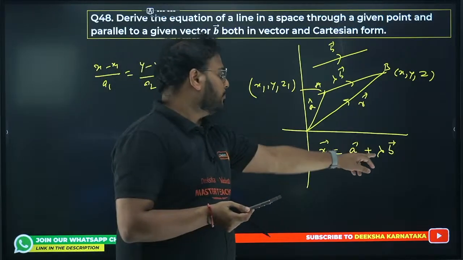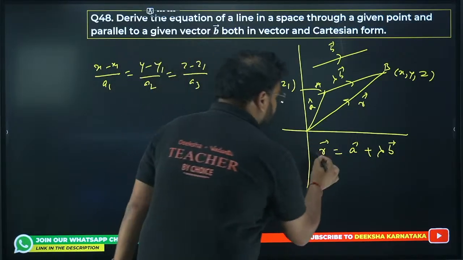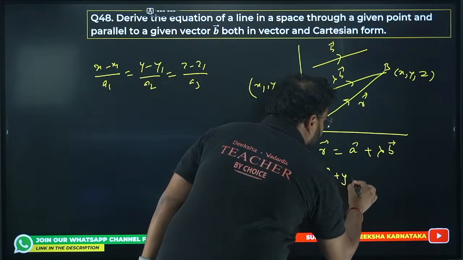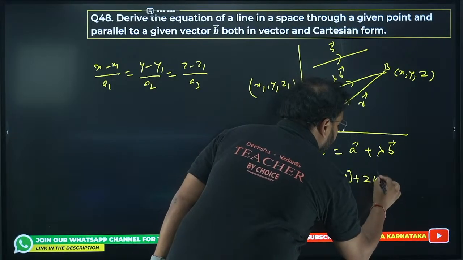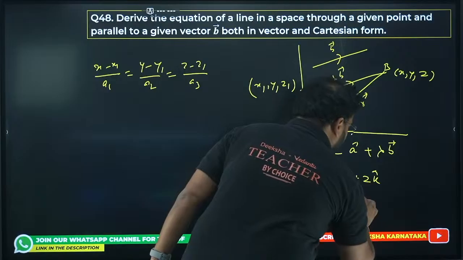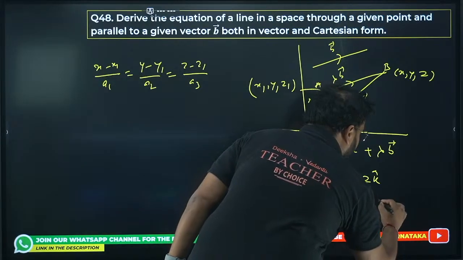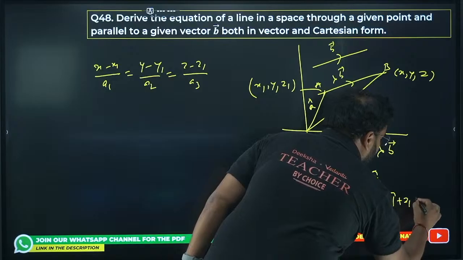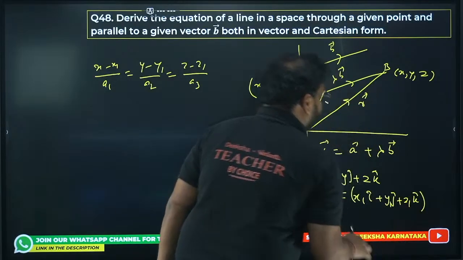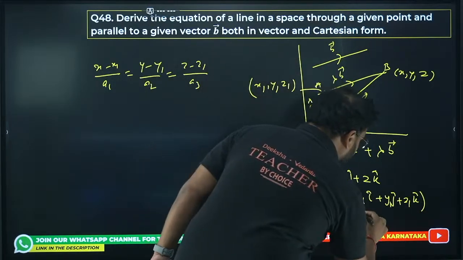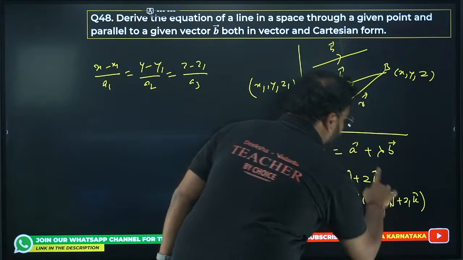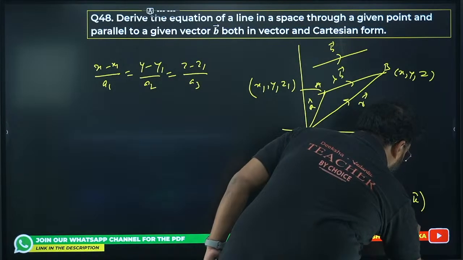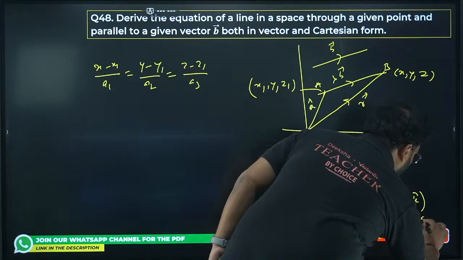You can find the lambda value from here. If you want how to do it, take x, what is going to be the R value? You'll have x i cap plus y j cap plus z k cap, no? And your A will be what? Your A will be x1 i cap plus y1 j cap plus z1 k cap, and you'll have plus lambda times of B. What is B going to be? A1, A2, A3.